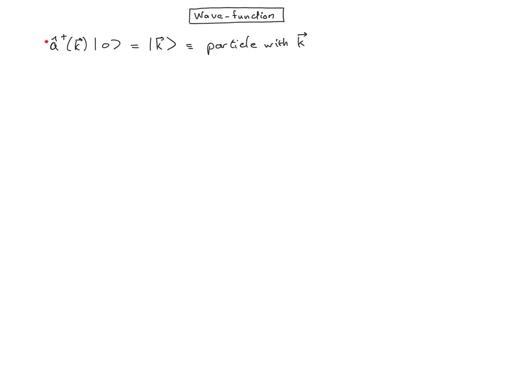The operator a dagger creates a particle with momentum k. We know from quantum mechanics that such a state is not localized in space because its wave function is a plane wave. The interpretation of a wave function in quantum mechanics is the amplitude of probability to find the particle somewhere in space. We will recover this amplitude of probability, or at least something related to it, by acting with the field itself on the vacuum.